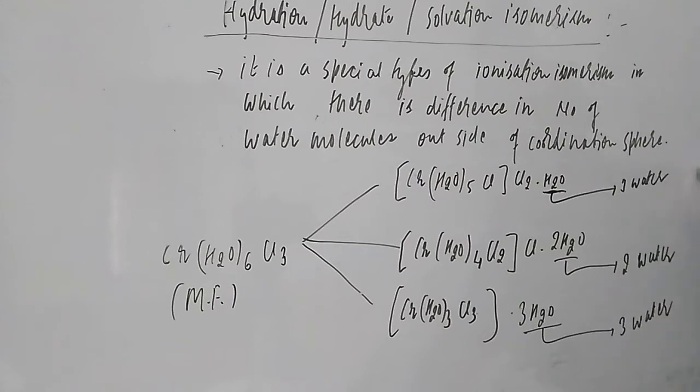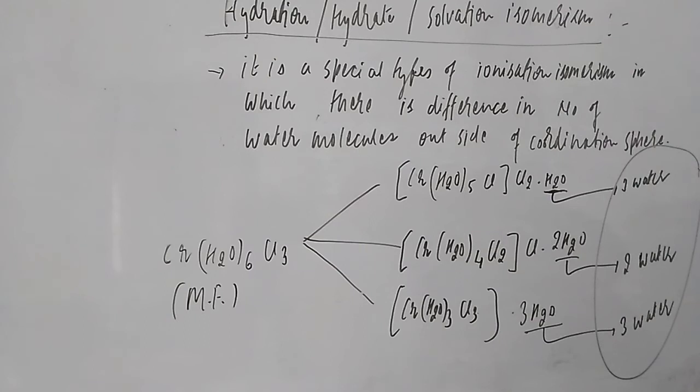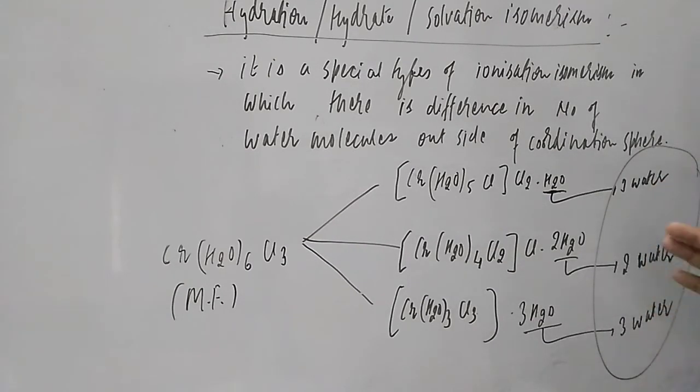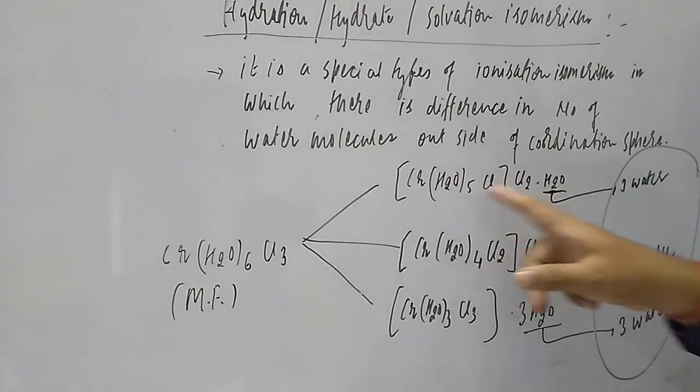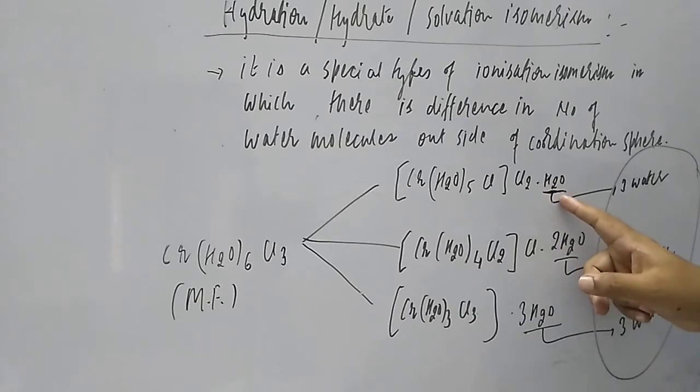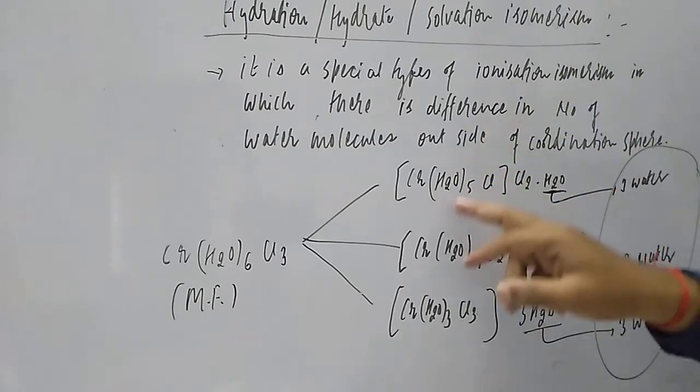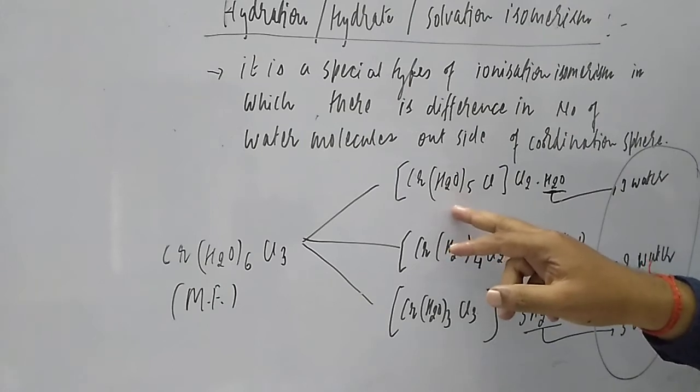So in all three cases you will find 1 water molecule, then 2, then 3. There is a change in the number of water molecules, as a hydrated molecule. This is hydration isomerism. The definition can be put in a different way: water is there as hydrated water of crystallization, or it is inside the square bracket as a ligand.